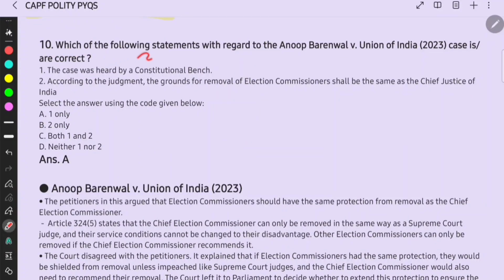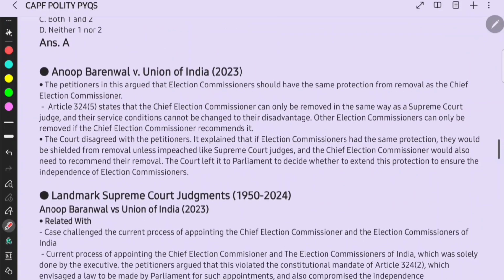Then for the next question, which of the following statements with regard to Anup Baranwal versus Union of India 2023 case is correct? The case was heard by a Constitutional Bench. According to the judgment, the grounds for removal of election commissioners shall be the same as CJI. This is an important case which was in current affairs, right? Only one is correct, two is wrong.